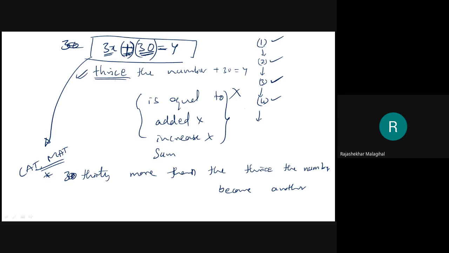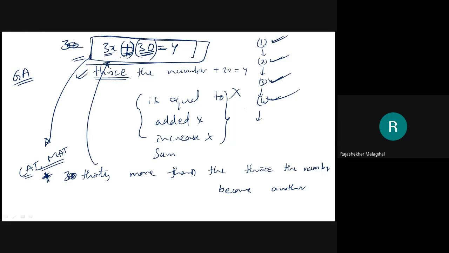See, the same question, 3x plus 30 equal to y, but expressed in different ways. Even if you go to some very tough examinations, like in foreign countries, some great universities, they may make it very complicated. But the thing is that in general aptitude you need to make it a small equation. After converting this statement to the small equation, then everything will be very easy.